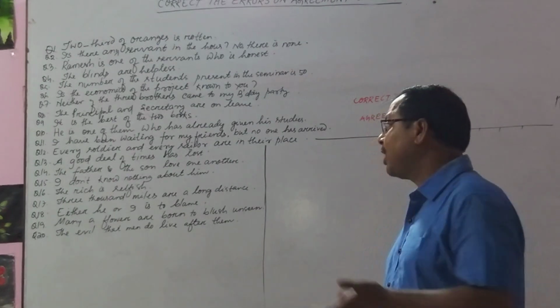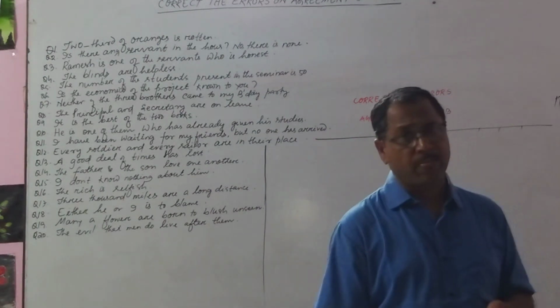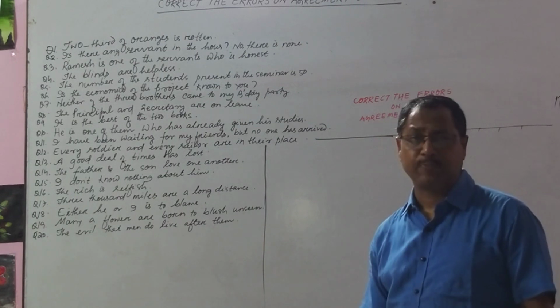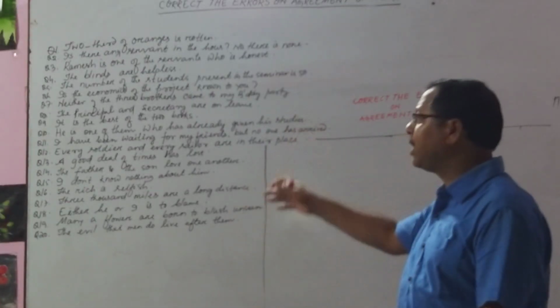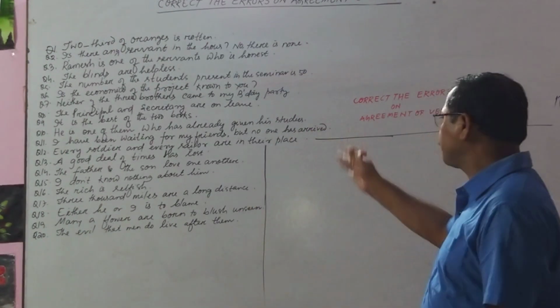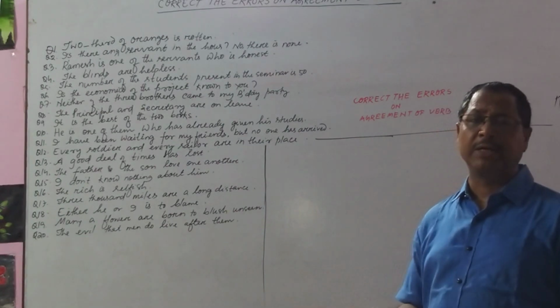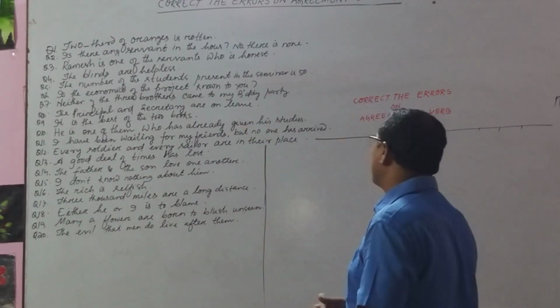Okay? So according to our rules we have already been taught, accordingly I have given 20 questions. Okay? Only there is so much space in the board. We will discuss whatever may be possible, maybe 15, 16, 17, up to 20 we will discuss. Okay? Let me read the question number 1.